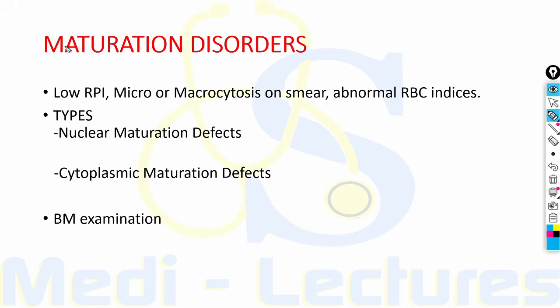Now coming on to the second type of disorders, that is maturation disorders. These are characterized by anemia along with low reticulocyte production index, micro or macrocytosis on the smear, and abnormal RBC indices. The types can be nuclear maturation defects and cytoplasmic maturation defects.